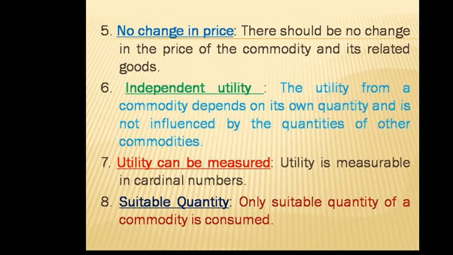So there is independent utility. Number 7, utility can be measured. Under the law of diminishing marginal utility, utility is measurable in cardinal numbers, that is 1, 2, 3, 4, 5, etc.